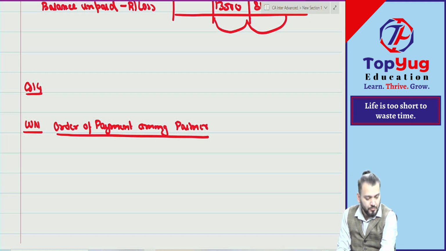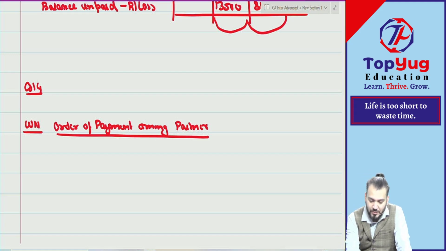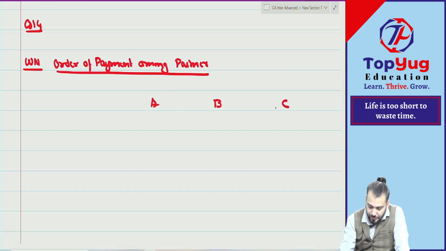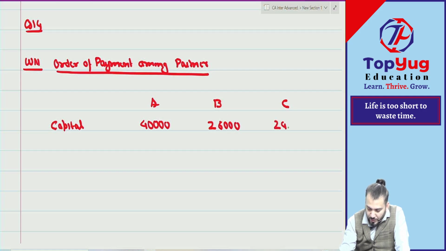Done. I don't have the answer. It means I need to check it. Akaram, Bakaram, Chakram. Capital is how much? 40,000 minus 20, कर देना. 30 minus 4, ना. 26,000. 24,000. PSR.